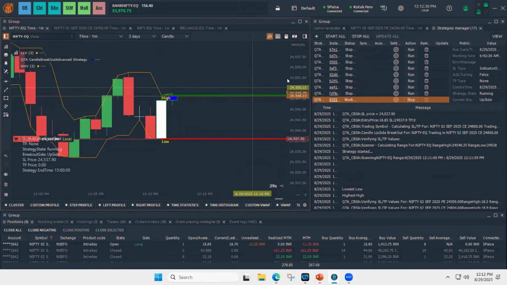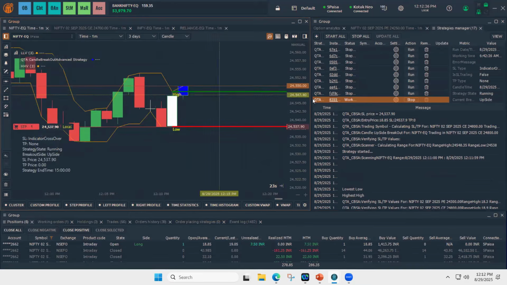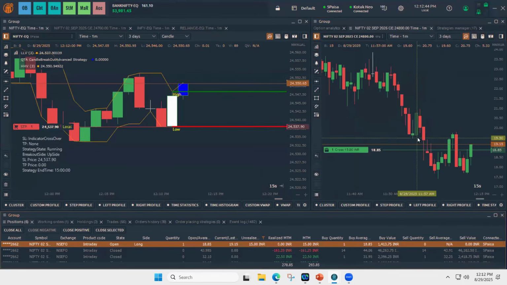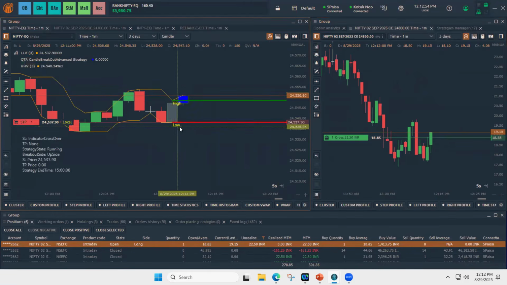So this candle has broken, and as per the settings, we chose 5 strikes out of the money. The order got placed immediately on the 5 strikes out of the money option, and SL value as the lowest low of the index signal symbol.